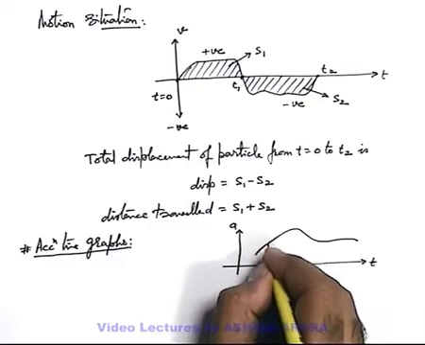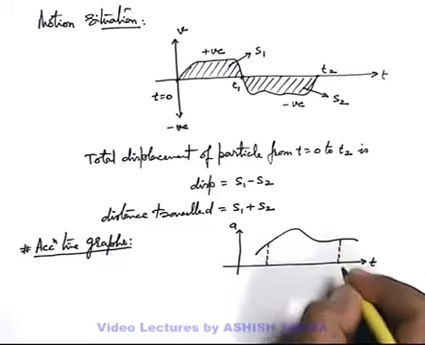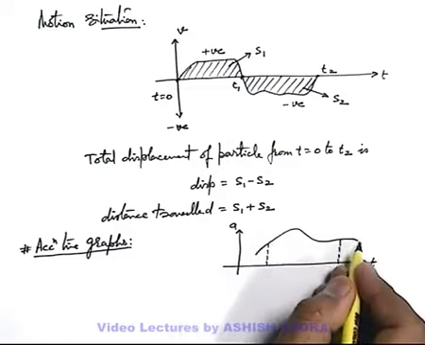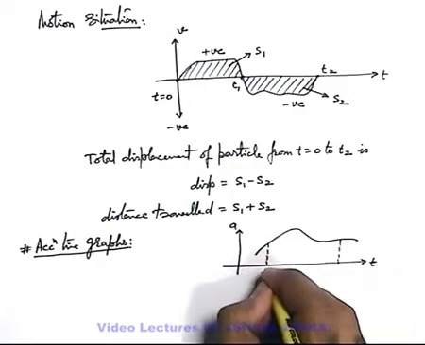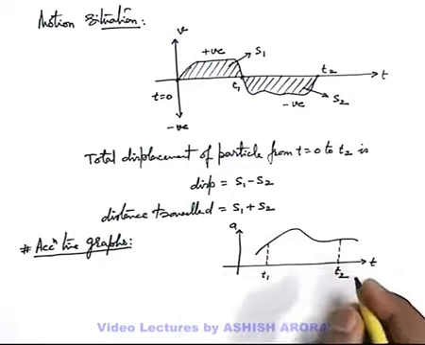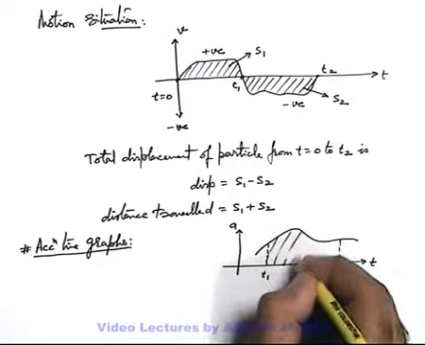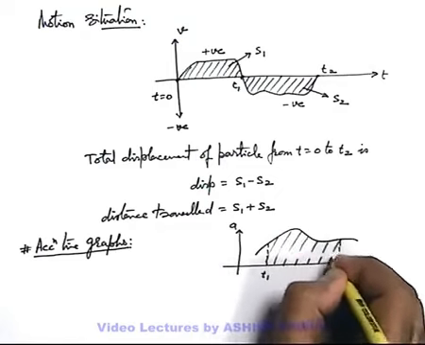But when we talk about the area between the acceleration-time curve and the time axis between two instants t1 and t2, certainly it is of quite some importance.